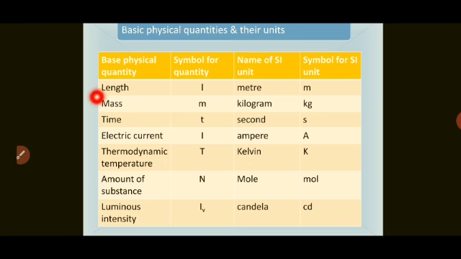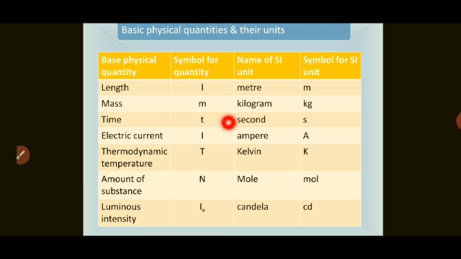Okay, so first one is length, symbol is small l. SI unit is meter and symbol for SI unit is small m. Then mass, symbol for quantity is small m. Then SI unit is kilogram and it is shown as kg.